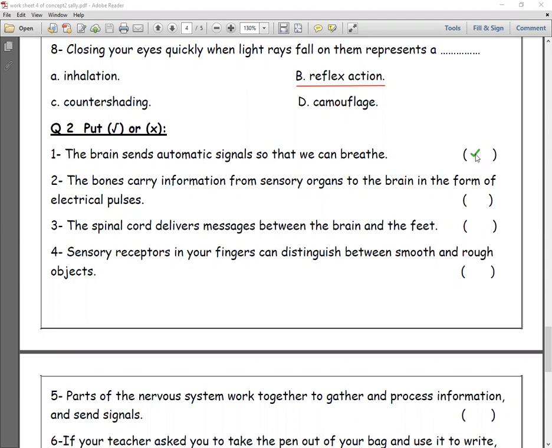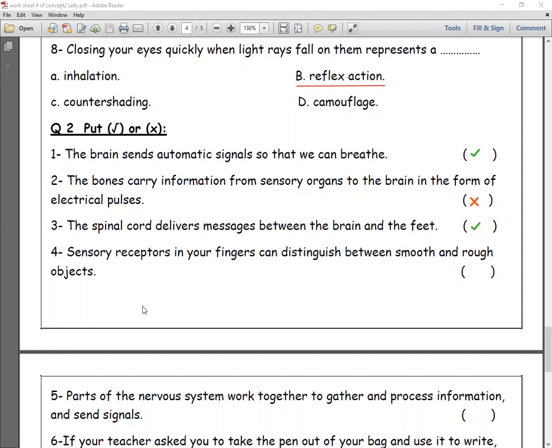The bones carry information from sensory organs to the brain, will be for sure wrong. The nerves or the electrical impulses do. The spinal cord delivers messages between the brain and feet, will be correct because the spinal cord is the passage for the nerves or the electrical impulses to pass through it, okay?